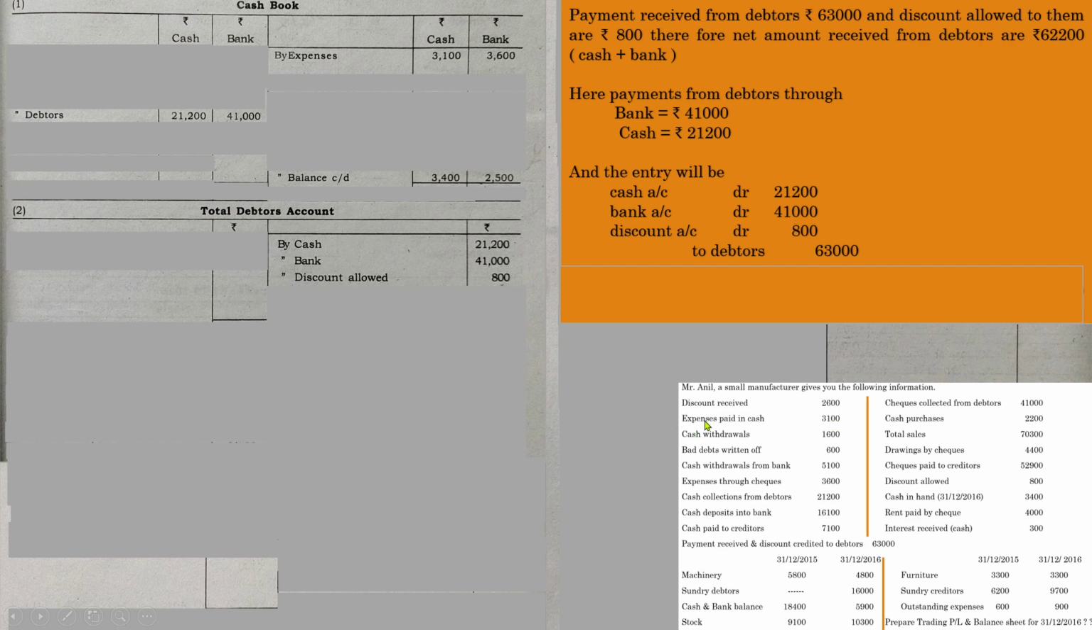Make sure whether there are any more expenses paid in the form of check. So if you go through it, you can see that expenses made through check. So see, both the cases it will be expenses. One is made through cash, other is made through bank. Either you can write by expenses 3,100, and in the next line again by expenses 3,600 in the bank column. In order to avoid an extra entry, we can write by expenses 3,100 in cash column and 3,600 in bank column. We can do like that.